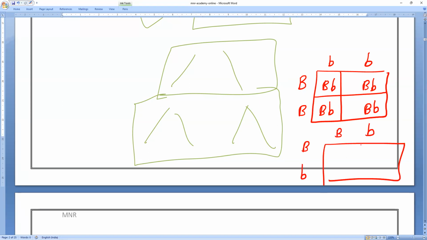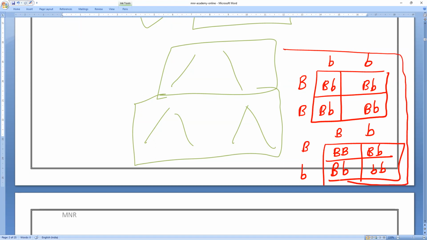Then you can make a box, everyone. Then we will get capital B, capital B, capital B, small b, capital B, small b, and small b, small b. So this is a fun crossing. So same thing will come. You have to practice in a box way. Exactly this way. This is your original practice for answering heredity questions.